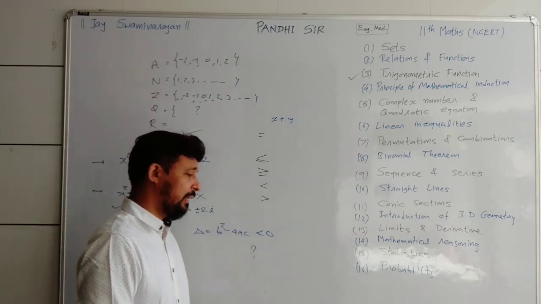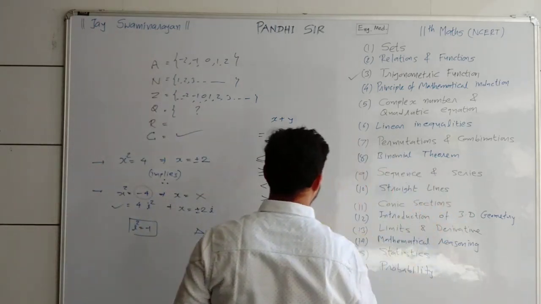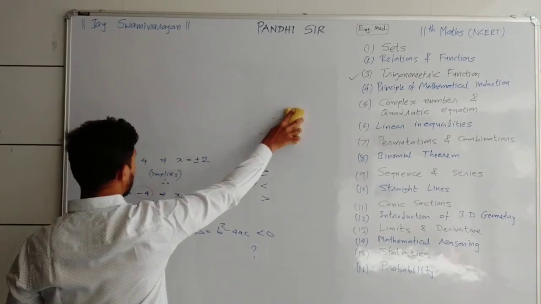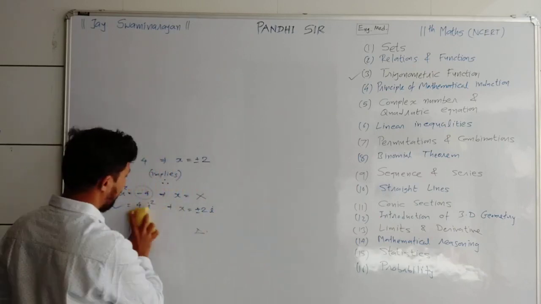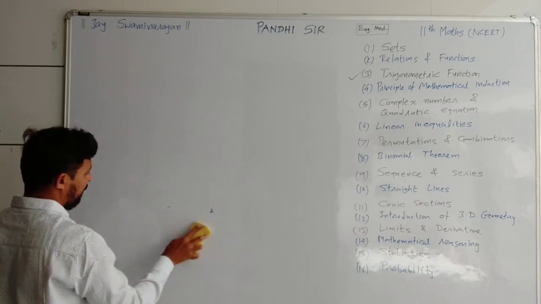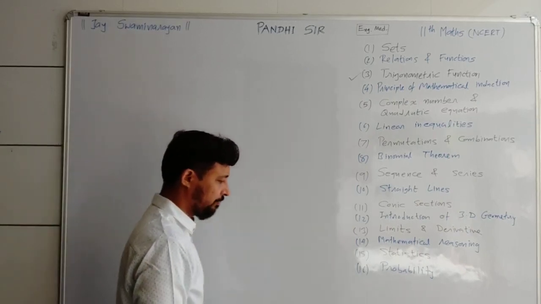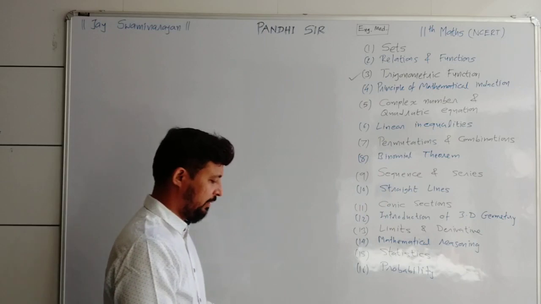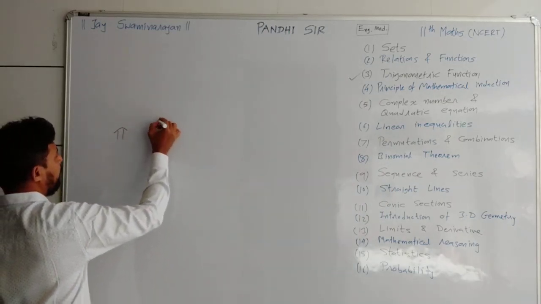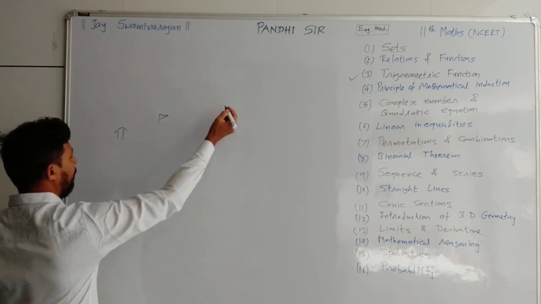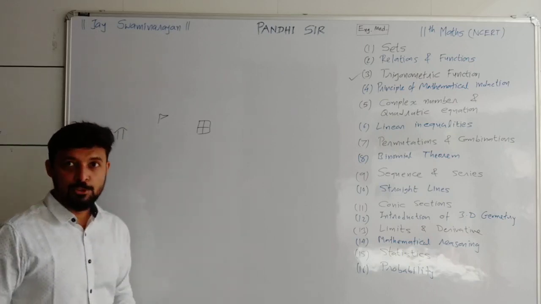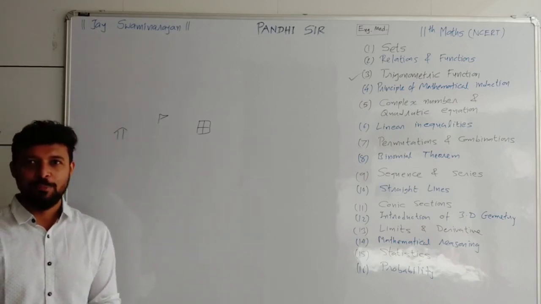Let me give you the introduction about the next chapter, which is known as permutation combination. Read that again. The first word is permutation and the second word is combination. So let me give you the introduction to this by one easy example. Suppose here you have your home, here you have the temple and here you have the school building. My diagram is not perfect, but we are not doing painting here.